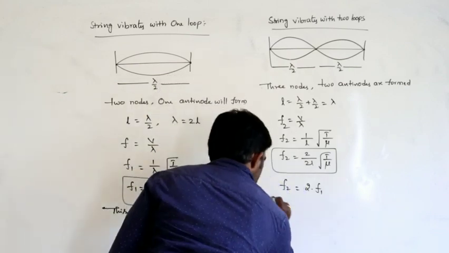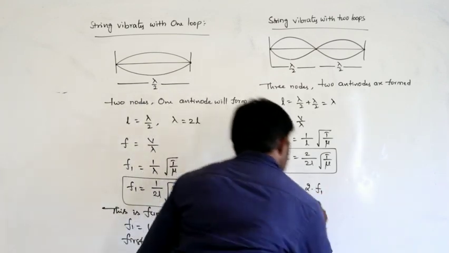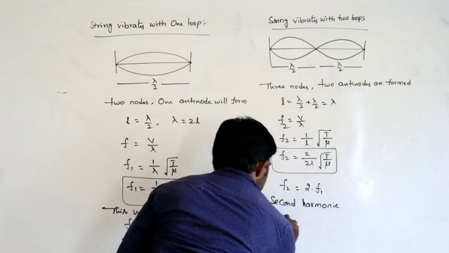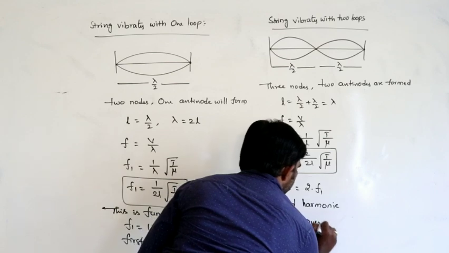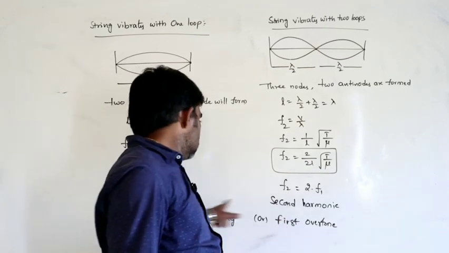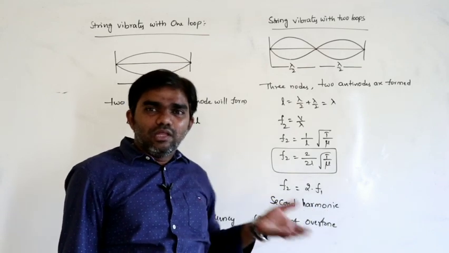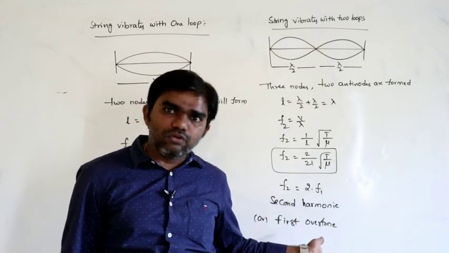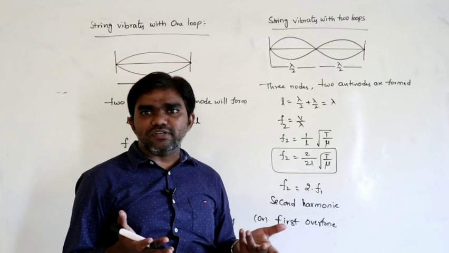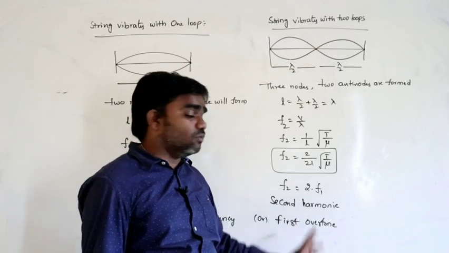So this is the second harmonic, because it is 2 into F1. It is also called the first overtone: second harmonic or first overtone. Because F1 is the first possible frequency, what is the next possible frequency? 2F1. The frequency that is greater than the fundamental is called an overtone. So this is the next possibility. In between F1 and 2F1, no frequency exists. That's why this is the second harmonic or first overtone.